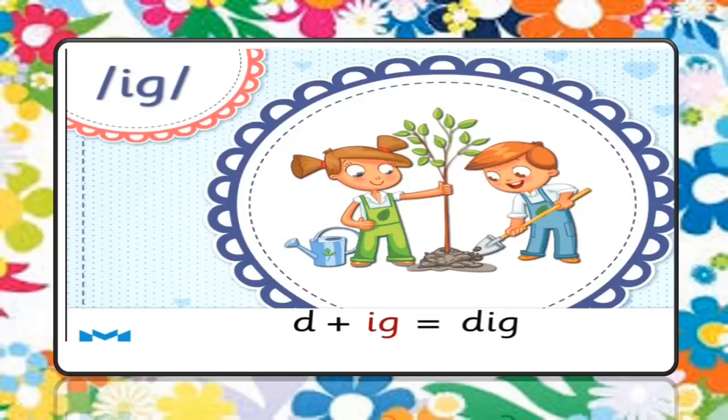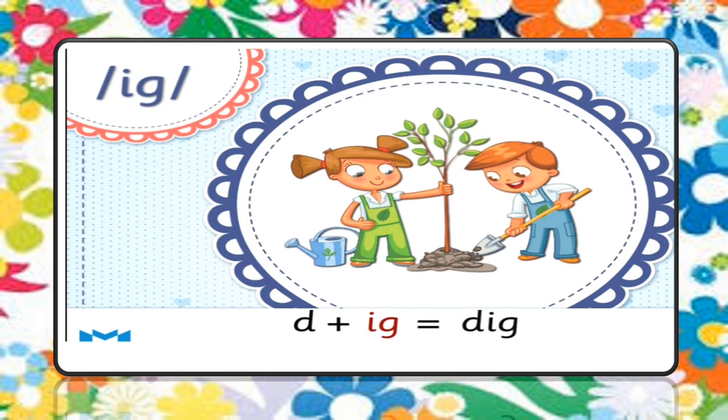In this picture you have seen two kids. What are they doing? Wow, they are planting a tree. But before planting a tree, what do we have to do on the land? We have to dig the land. Have you seen the boy who is digging on the land to plant a tree?